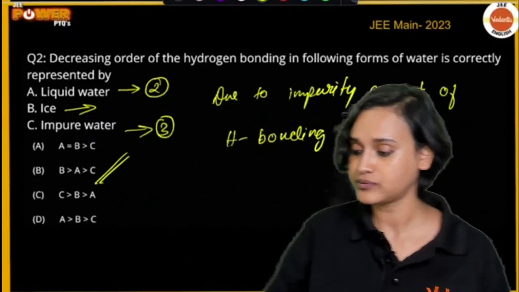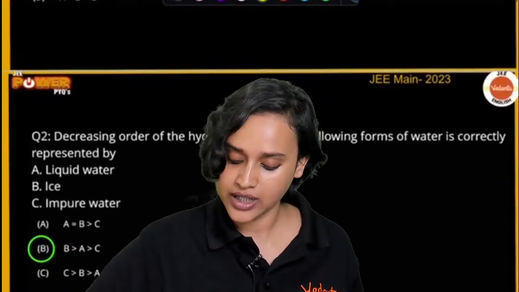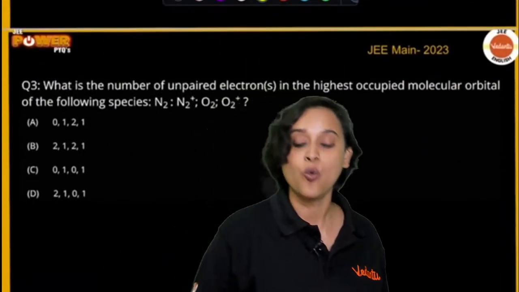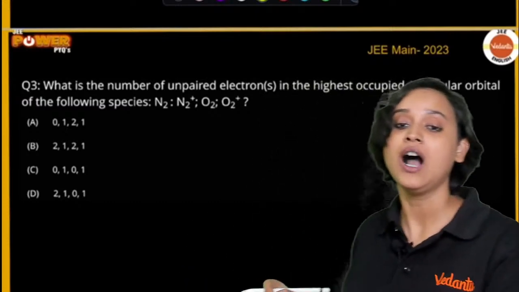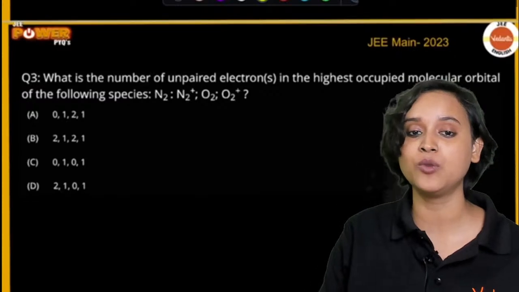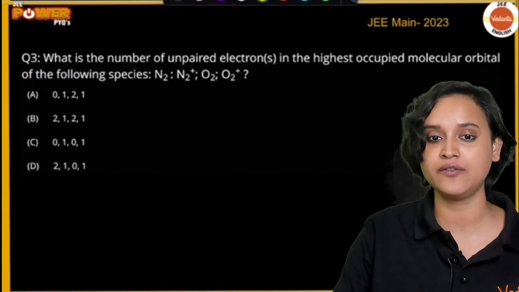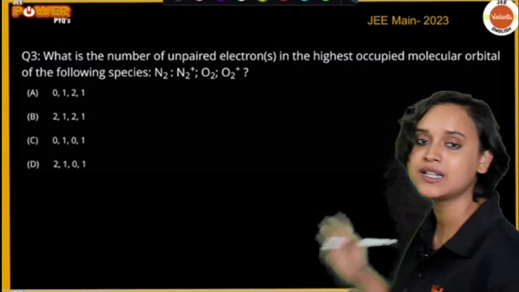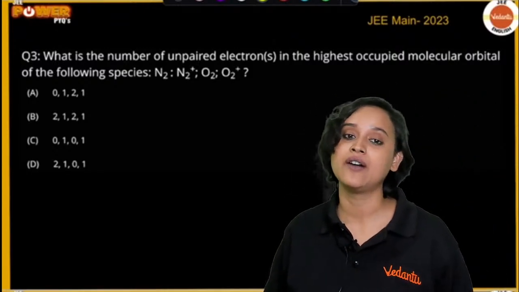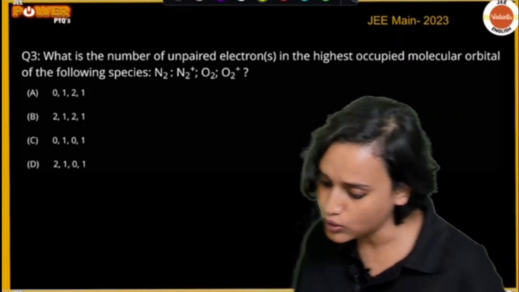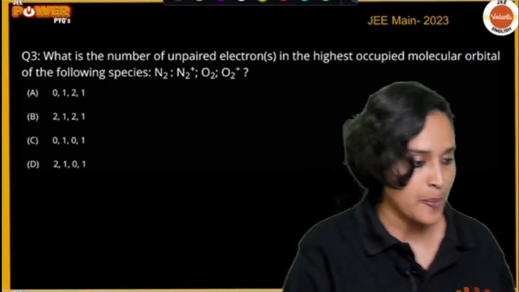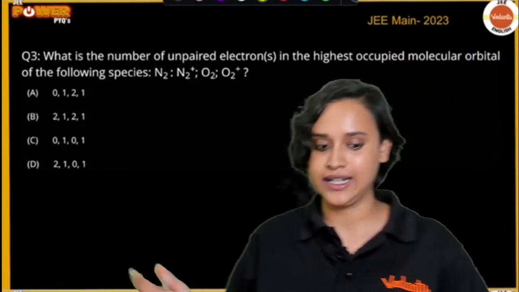Okay, chalo. Now everybody, we are going to have another question. Are you all ready for the next question? The next question is, what is the number of unpaired electrons in the highest occupied molecular orbital of the following? The following species are N2, N2 plus, O2, and O2 plus. Let us have a look at it.